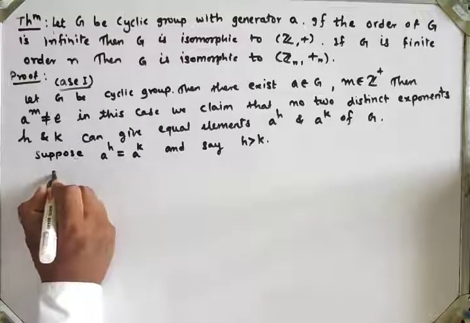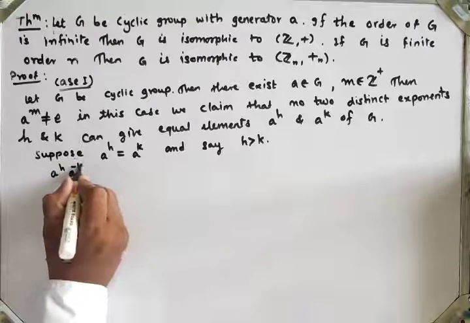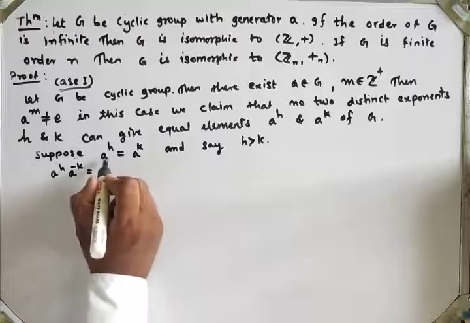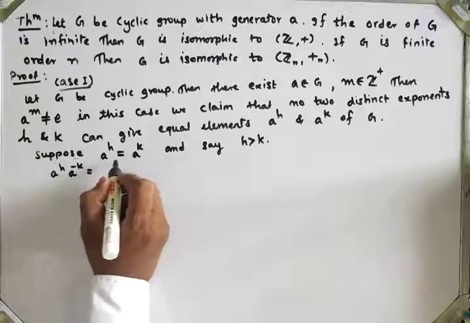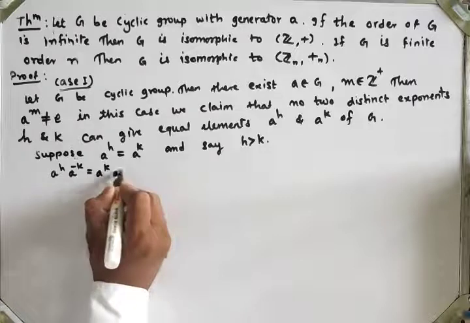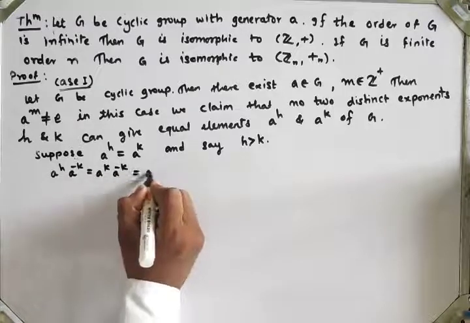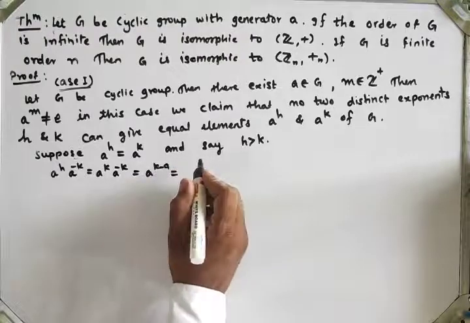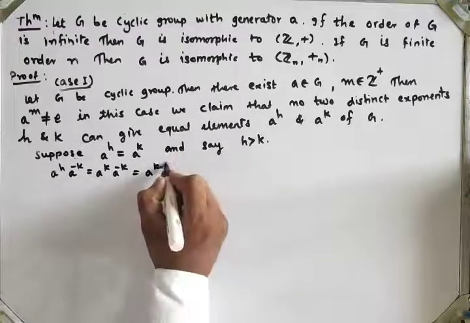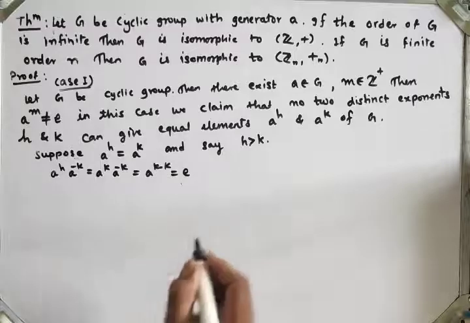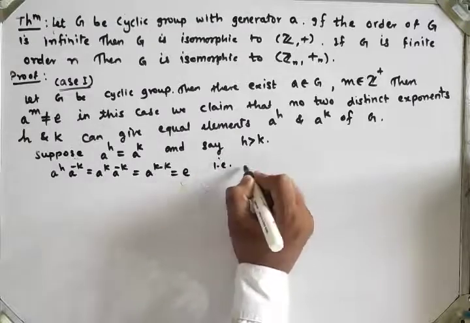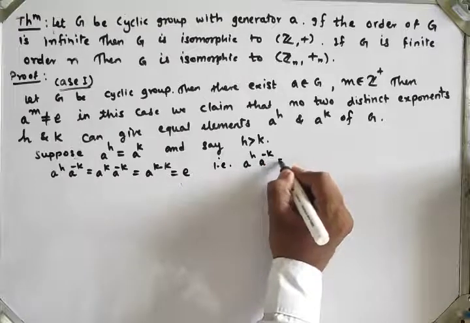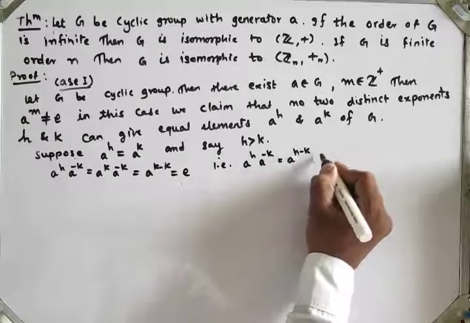So multiply both sides by A raised to minus k. A raised to k into A raised to minus k is A raised to k minus k, which is A raised to 0, which is identity. So we get A raised to h into A raised to minus k, which is A raised to h minus k, equal to identity.